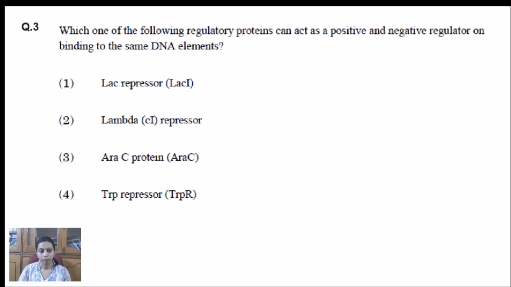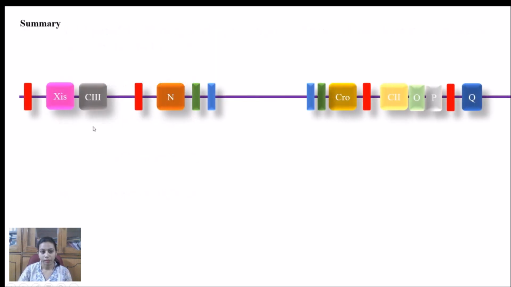Now coming back to the question. The question was: which one of the following regulatory proteins can act as a positive and negative regulator on binding with the same DNA element? So exactly the answer will be lambda CI repressor. Now again I am revising it very quickly.